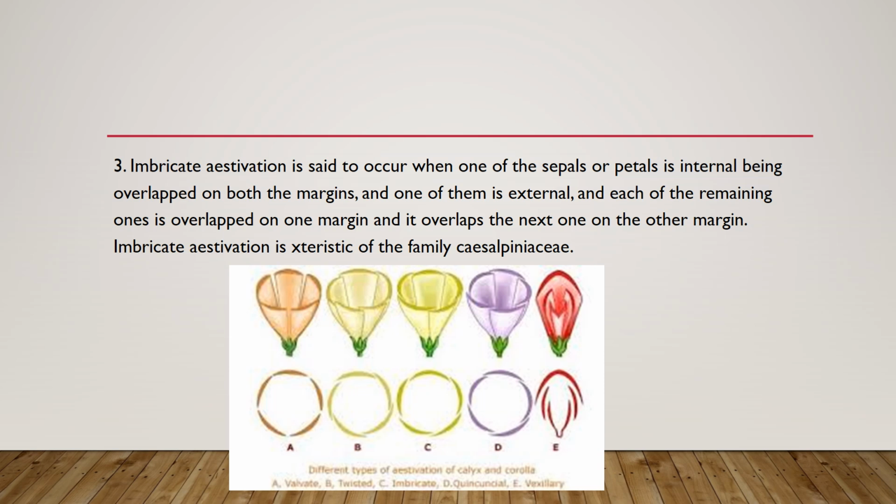The third type of aestivation is imbricate aestivation. In this aestivation, it is said to occur when one of the sepals or petals is internal, being overlapped on both the margins. Here in this one, number C, one of the petals or the sepals is internal, being overlapped.